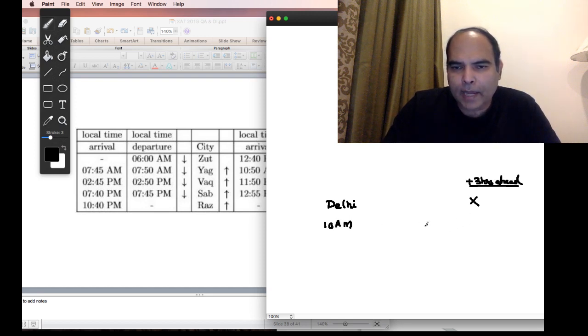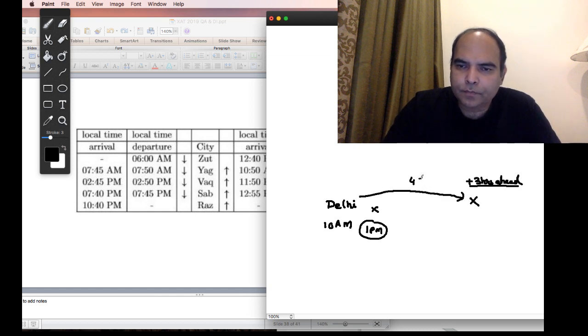The time at X at that time is 1 p.m. And let's say the flying time is 4 hours. So when the flight lands at city X, it will be 2 p.m. in Delhi, but the local time will be 5 p.m.